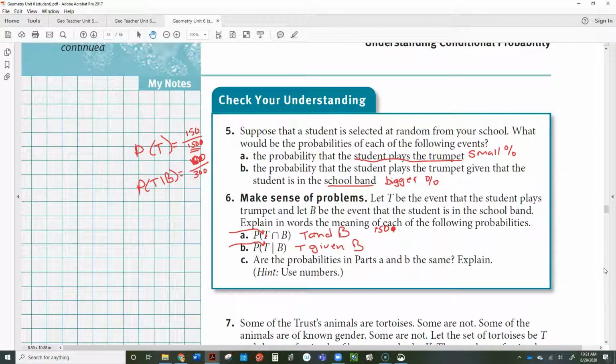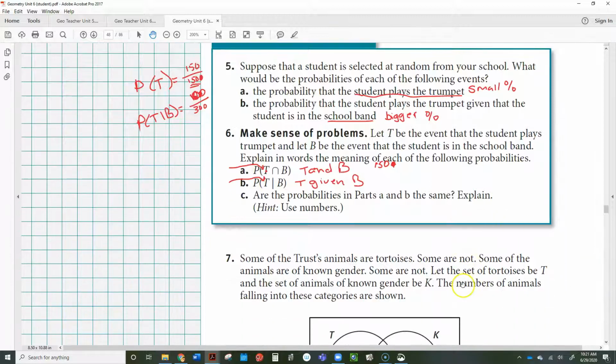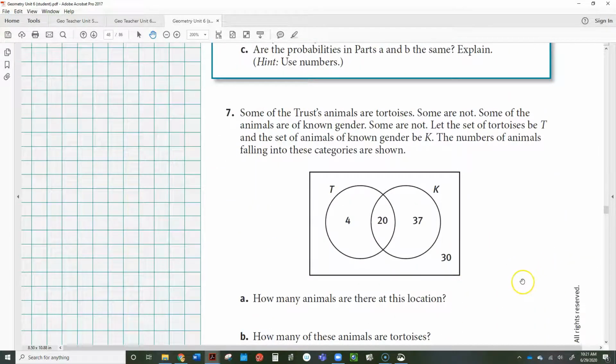So yeah, it's going to be a different number on top and it has a different sample space. So definitely not the same value. Okay, let's move on to number 7.